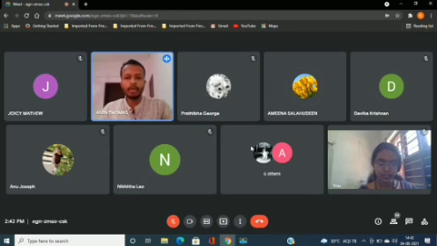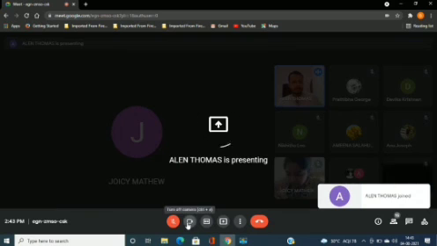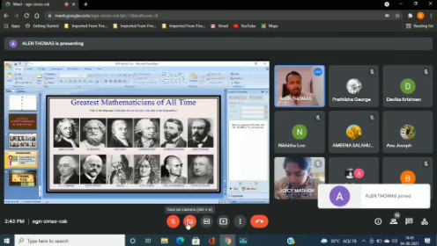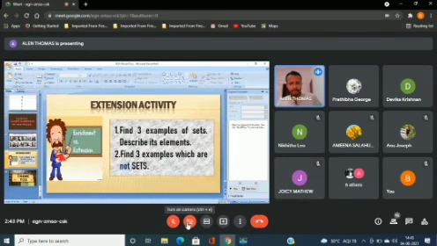Okay, so now you can note down an extension activity, a homework. Are you able to see that? Yes, sir. You have to find 3 examples of sets and describe their elements, that means the elements present in that set.